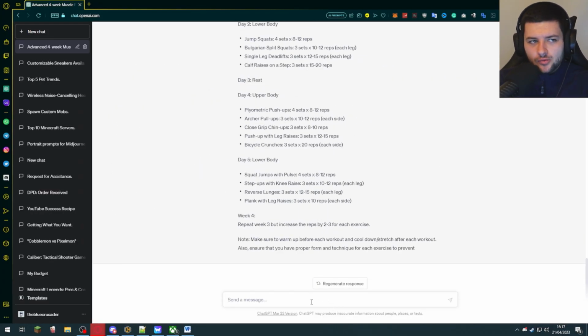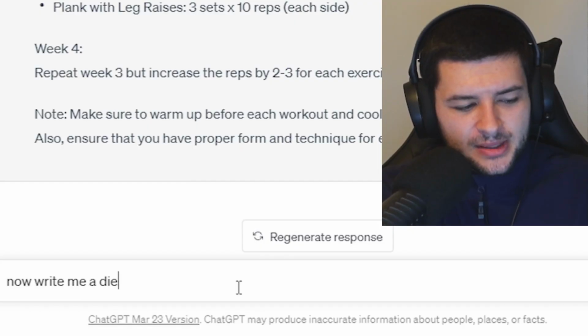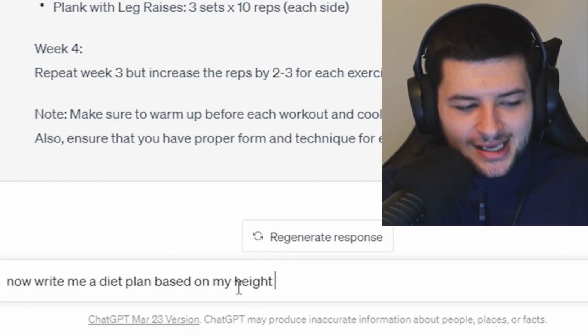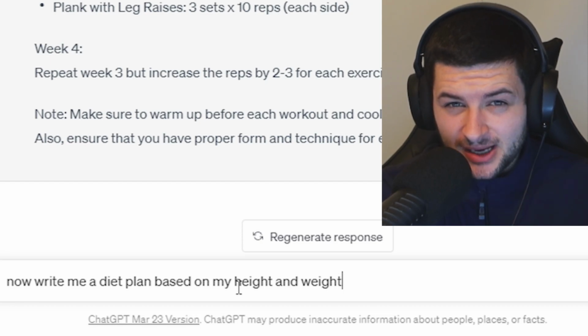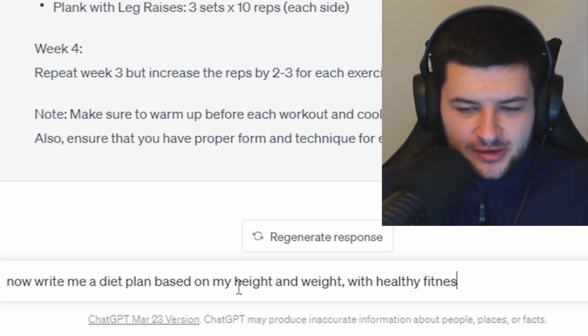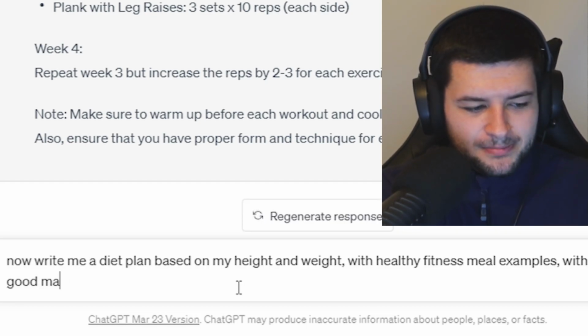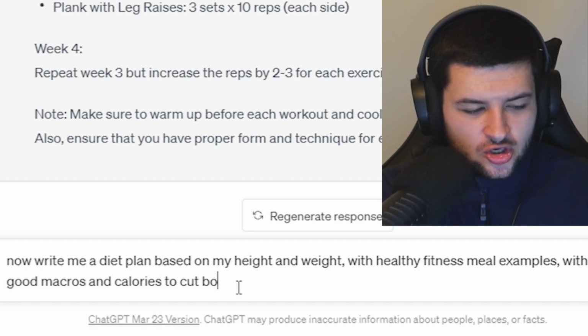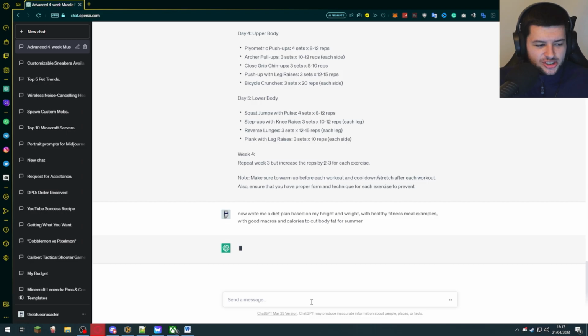So let's just say now we want to create a diet plan. We want to lose a few pounds, maybe 10 or 15 pounds for the summer, but we have no clue where to start. Now write me a diet plan based on my height and weight, because we've already given them our stats, with healthy fitness meal examples, with good macros and calories to cut body fat for summer. Let's just see what it gives me.